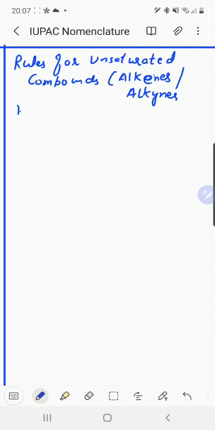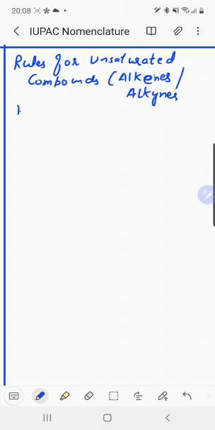When we name saturated hydrocarbons like alkanes, our first rule is we select the longest chain. But in case of unsaturated hydrocarbons, our parent chain must contain the multiple bond, that means it must contain a double or triple bond, regardless of whether it is the longest continuous chain of carbon atoms or not. It can be the longest chain or it cannot. We explain it with an example.